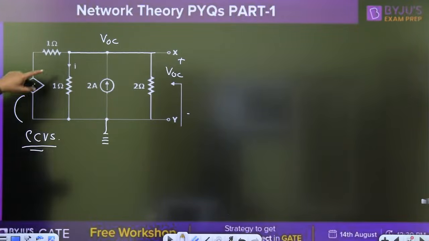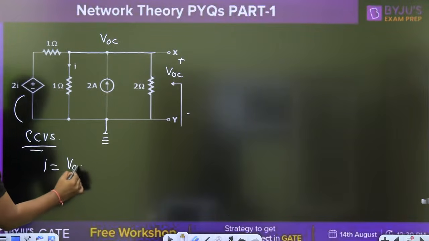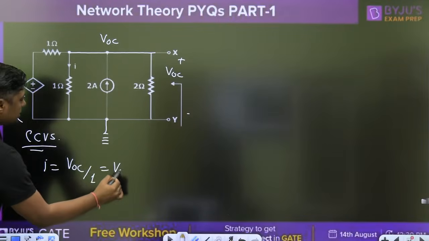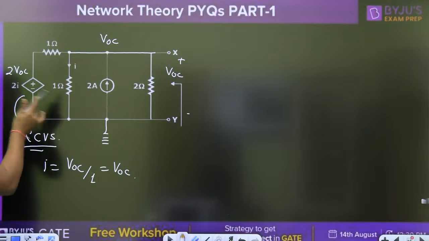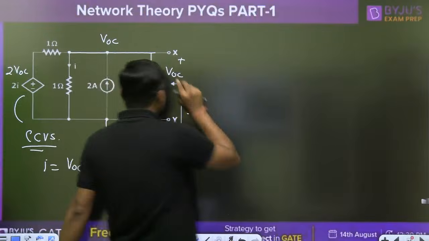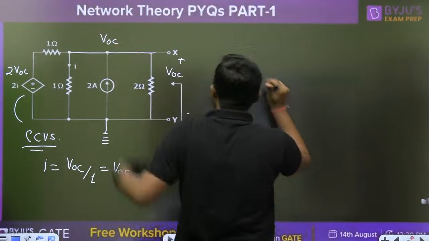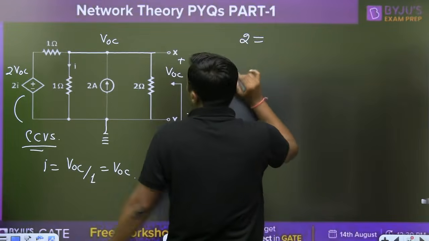Right. Now, what is the I? We can give I as nothing but VOC upon 1. So directly you can write that 2I is nothing but 2 VOC. Replace it. Write down the KCL at this point. Simply a nodal equation. What is the incoming current? 2. What are the outgoing?